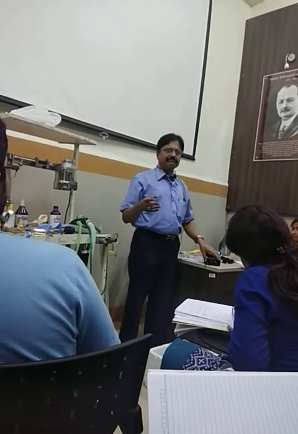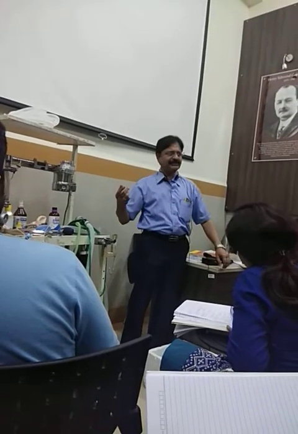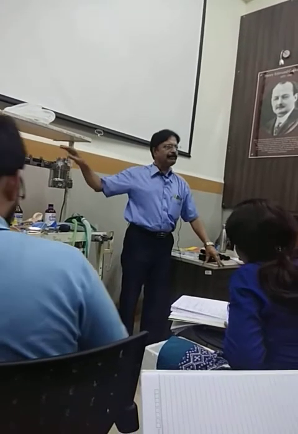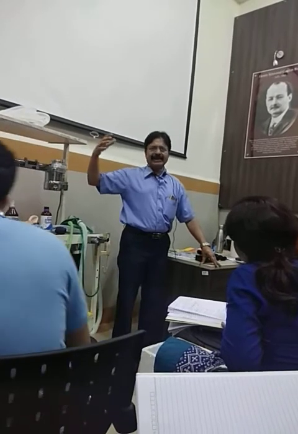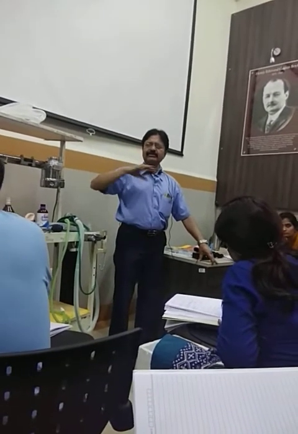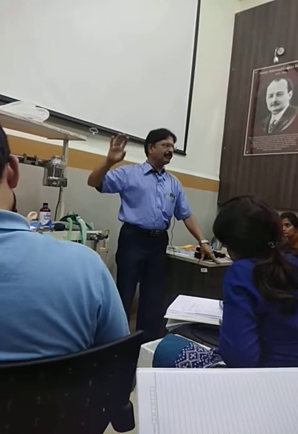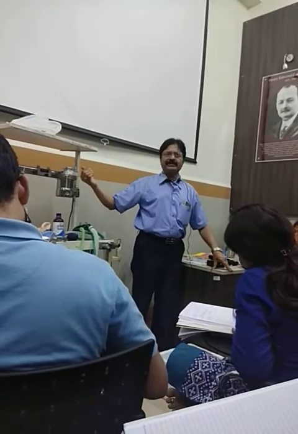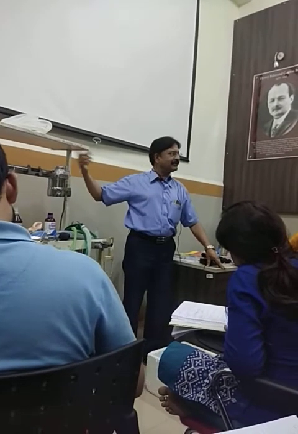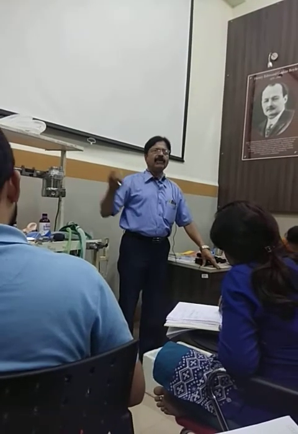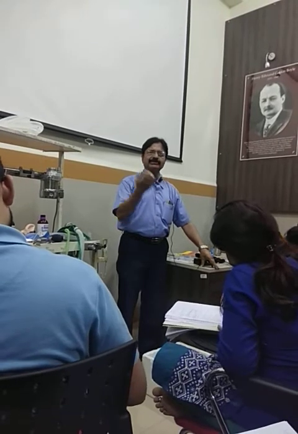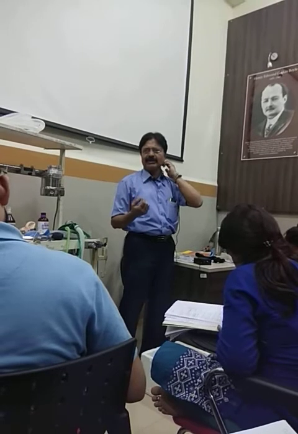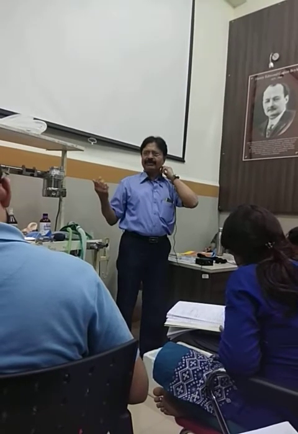Now we'll come back to the classification of these vaporizers. This is a draw over vaporizer. All other vaporizers we have are plenum vaporizers, where the gases flow with pressure. Even a Goldman vaporizer is a plenum vaporizer, because all the gases come with pressure, maybe lower pressure, but not negative pressure. In the draw over vaporizer, the patient creates a negative pressure and the gases are drawn in because of it. That's why they are called draw over vaporizers. These are all plenum vaporizers.